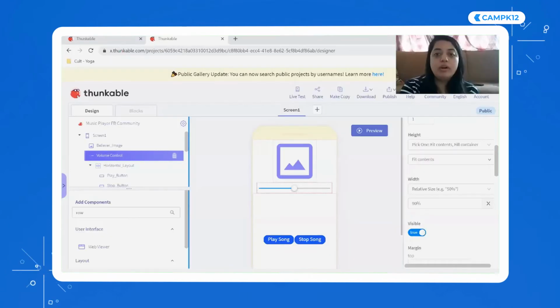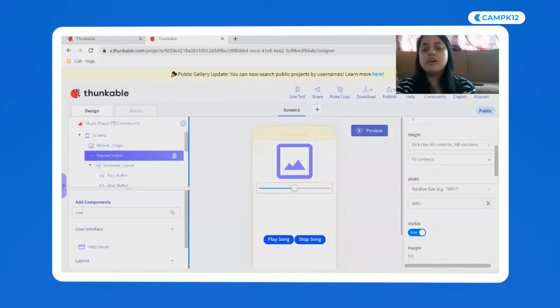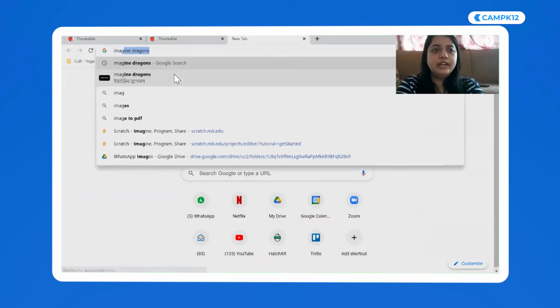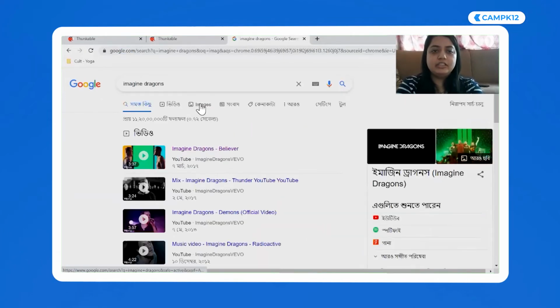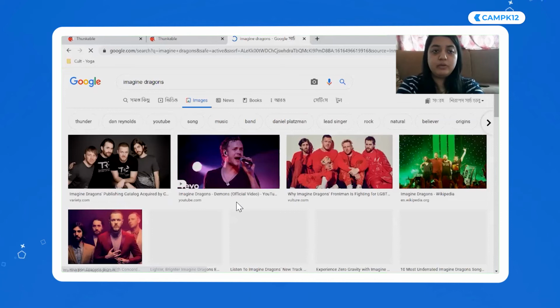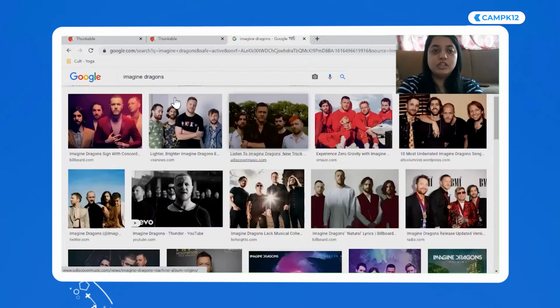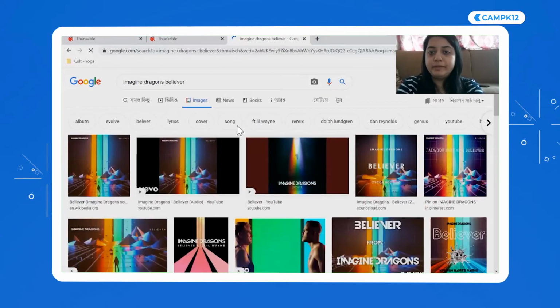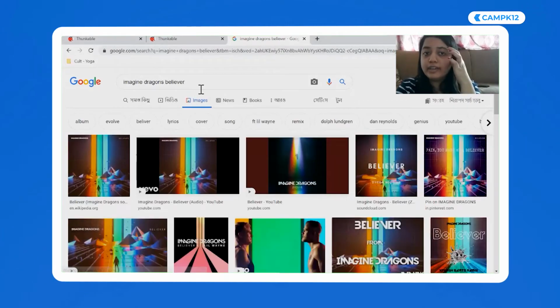Okay. Now what I'm going to do is teach you how to upload an image. Everyone, first of all, let's go and search for an image. Usually you come here in Google and you can search for Imagine Dragons, and I can go to images, and wow, I have so many of their photos. I'm going to search for Believer so I get a relevant picture. Now I got it, right?